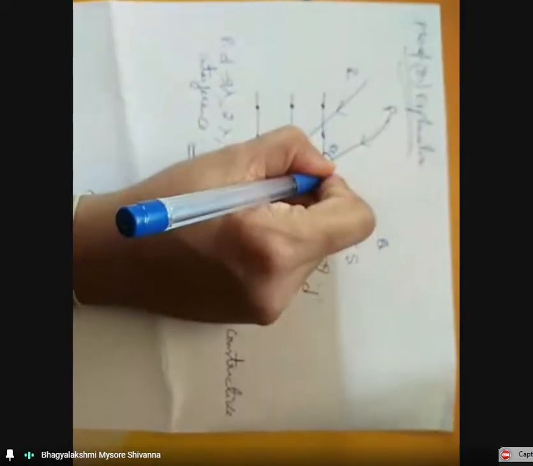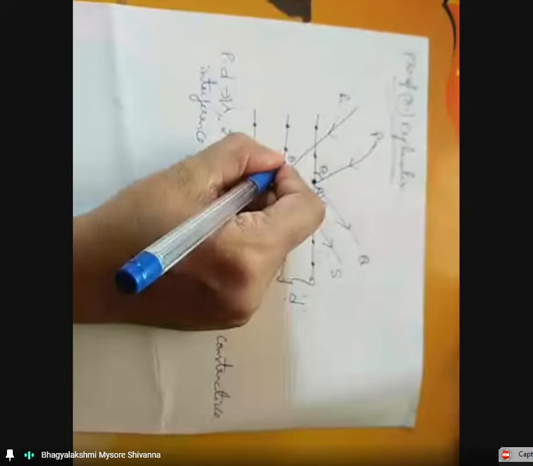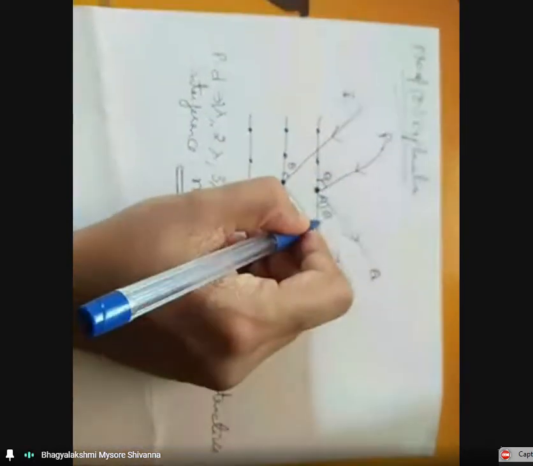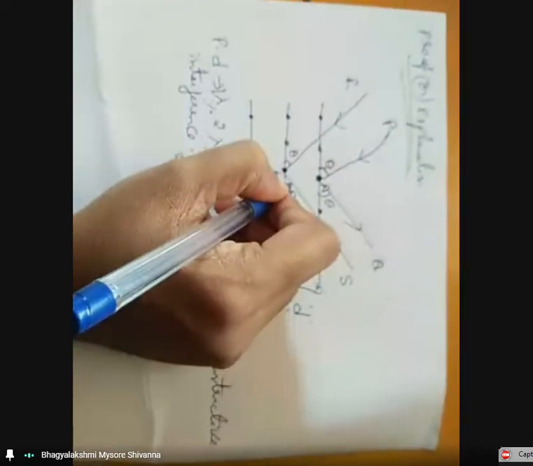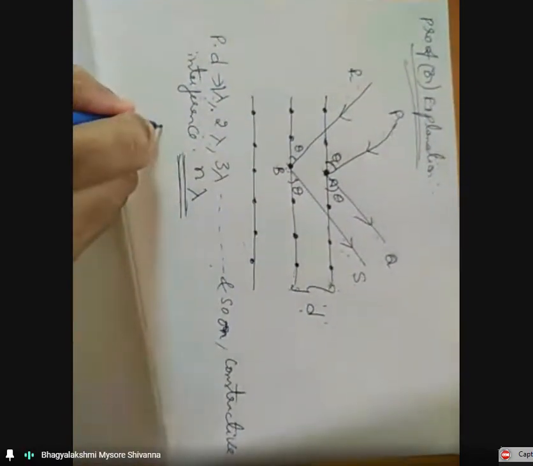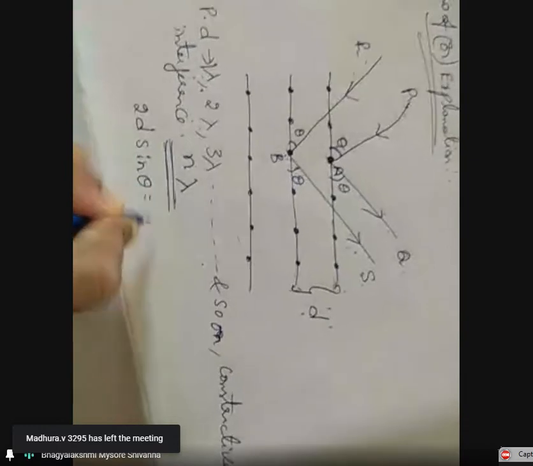We already know that, according to Bragg's law, the incident angle should be equal to the scattered angle. And Bragg's law is mathematically represented as 2d sin theta equals n lambda.